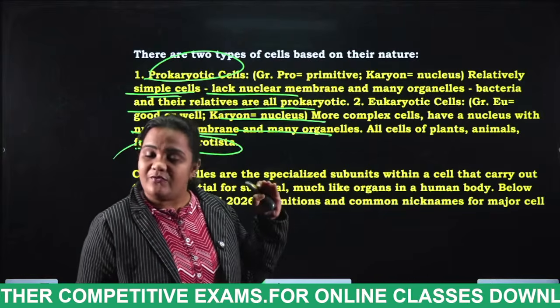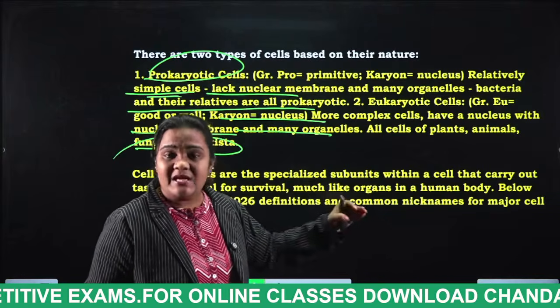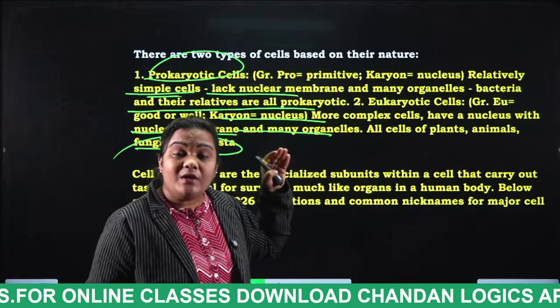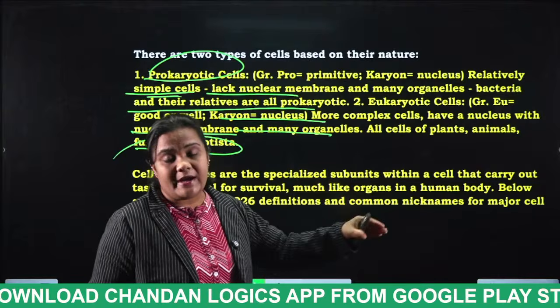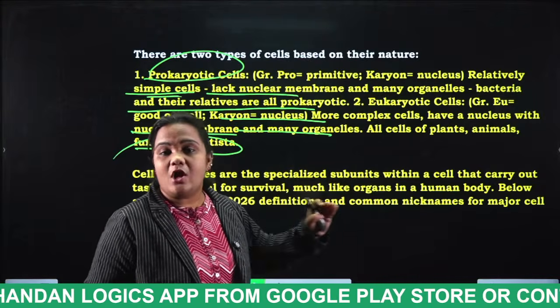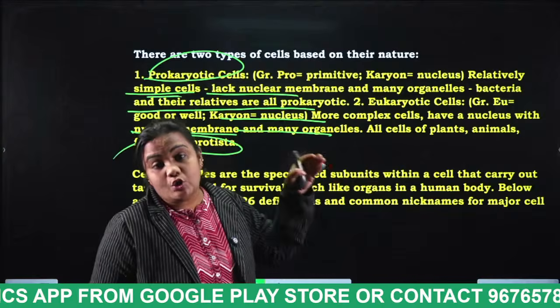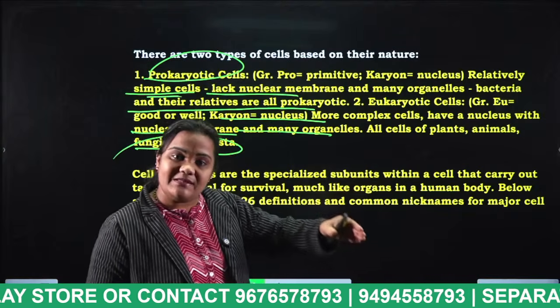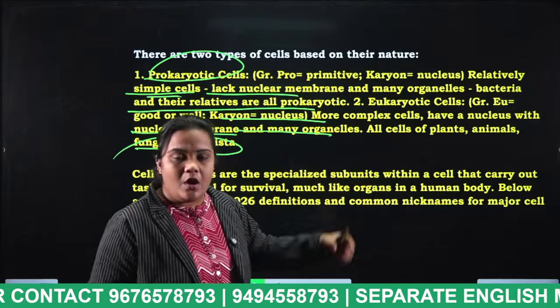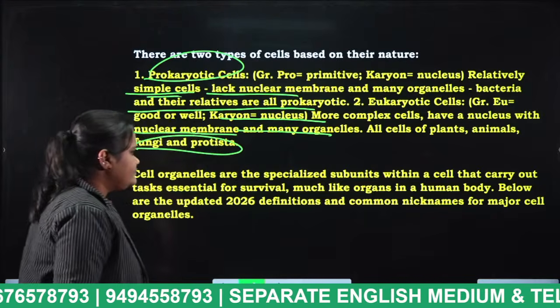So prokaryotic cells lack the nuclear membrane and have very few organelles, whereas eukaryotic cells have the nuclear membrane and many organelles. Okay, next.